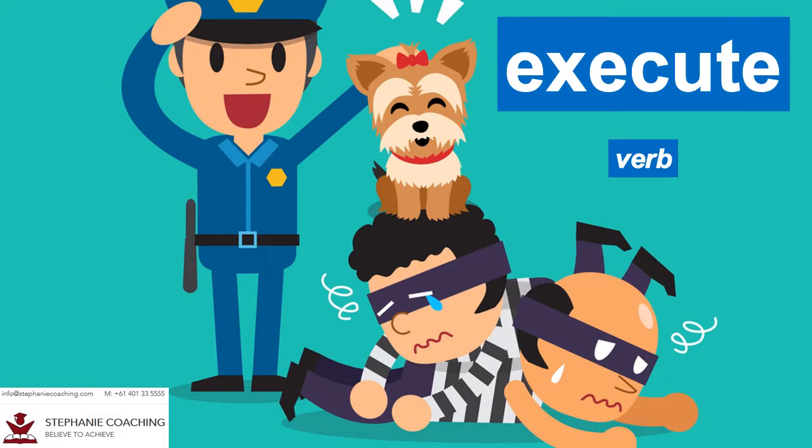Word number 15 is execute. The word execute has a few meanings. Firstly, the verb execute means to complete an action. For example, the robber was unable to execute his plan to rob a bank because of the vicious guarding dogs.